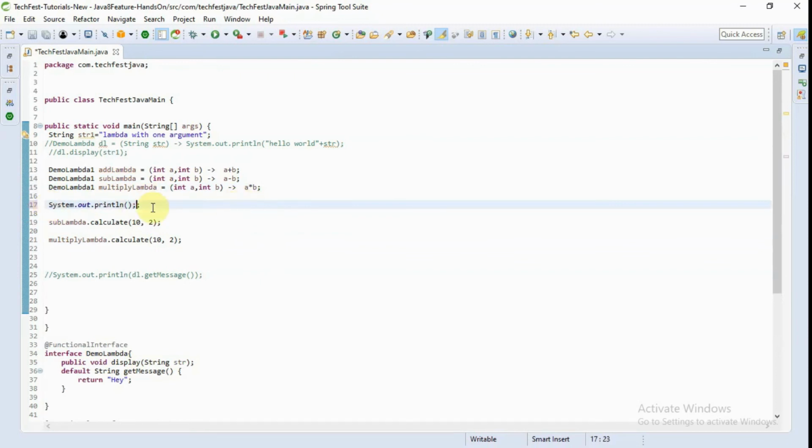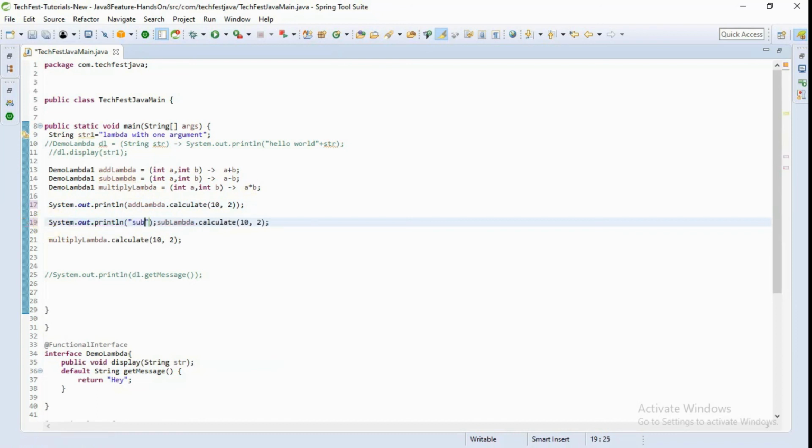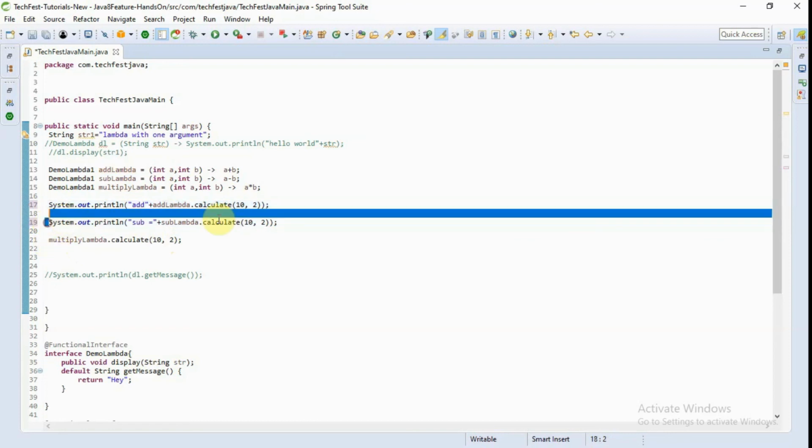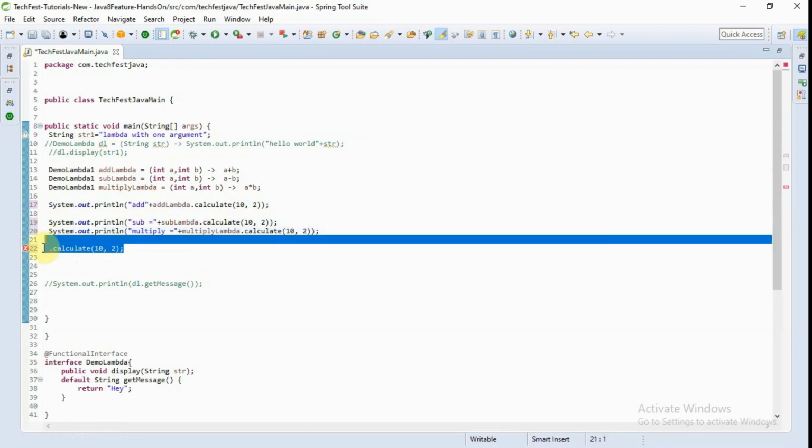So I am putting all these statements in the print statement, copy pasting over here, and changing this to multiply.